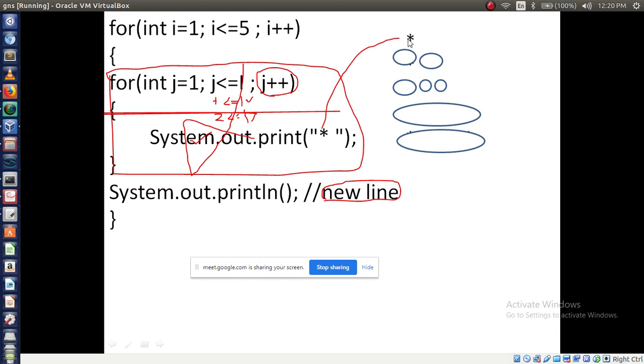So after executing this star, immediately the cursor will move on to the next line. Are you seeing, all of you? Now you understood this working of the for loop.